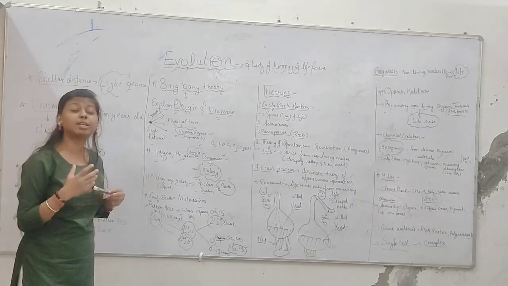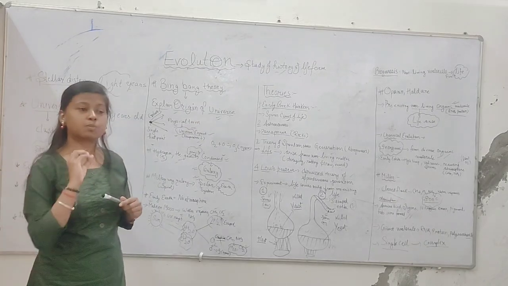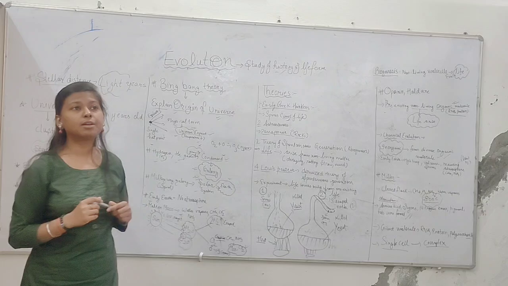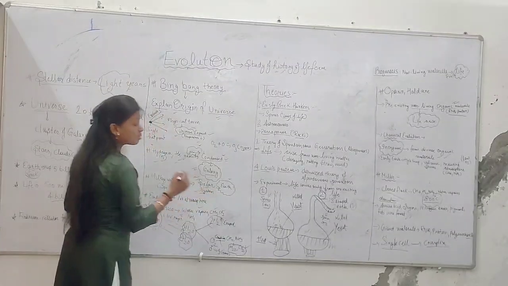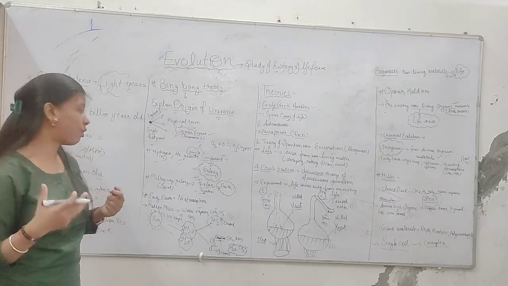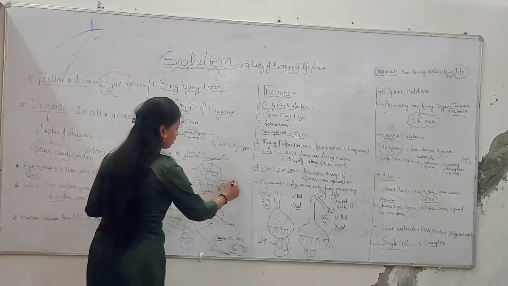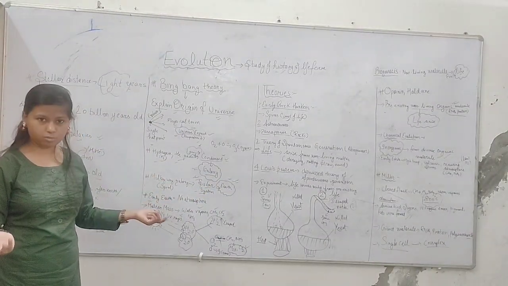Now we come to the Milky Way galaxy. The Milky Way galaxy is spiral in shape, and it contains the solar system. As we know, the solar system contains various planets, one of which is Earth. Early Earth had no atmosphere.